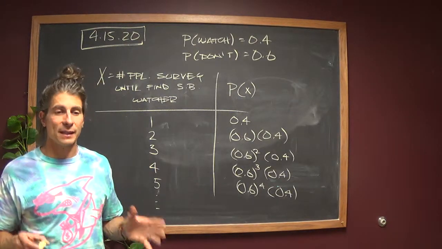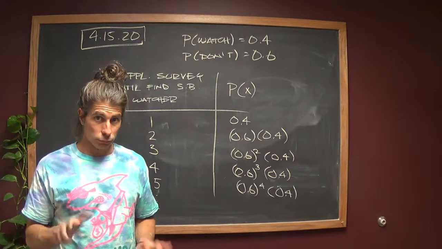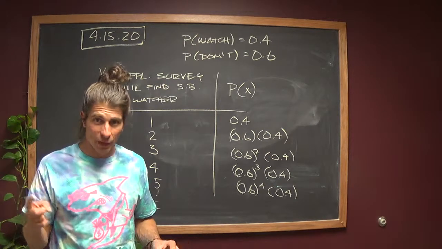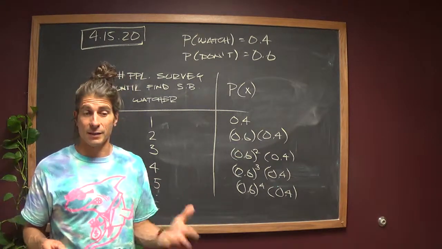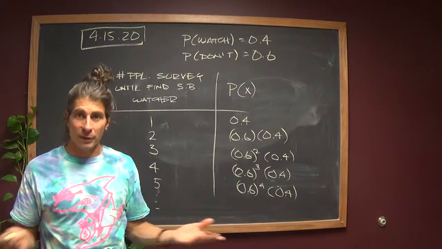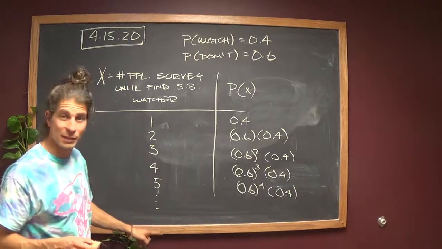I mean, in all honesty, this is like flipping a coin and saying you can stop flipping the coin when you flip tails. So just keep flipping. Theoretically speaking, you could flip that coin forever. You could keep getting heads and heads and heads, but realistically it's going to eventually flip tails. Well, realistically, theoretically, whatever, there's no top number on this distribution.